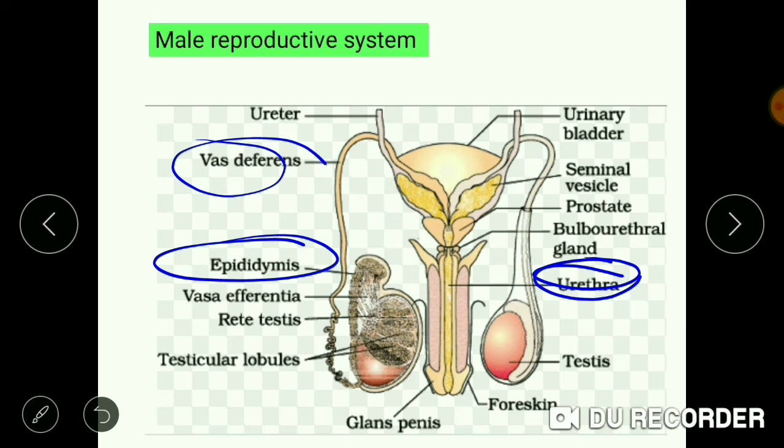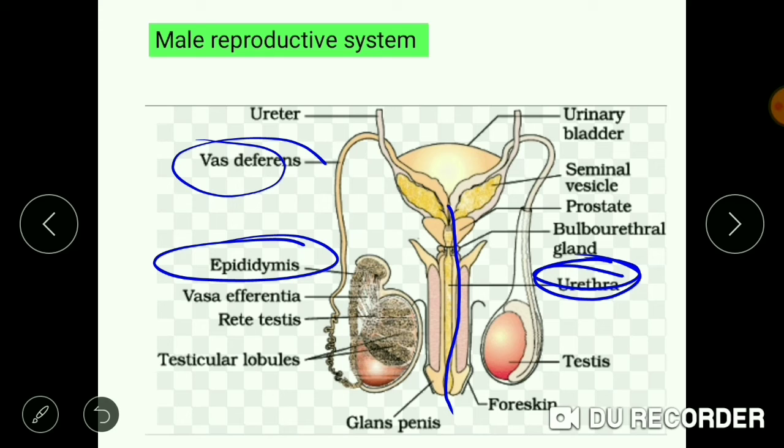Now we move on to the urethra. Urethra is around 18 to 20 centimeters long, and it starts from the urinary bladder and extends throughout the penis.